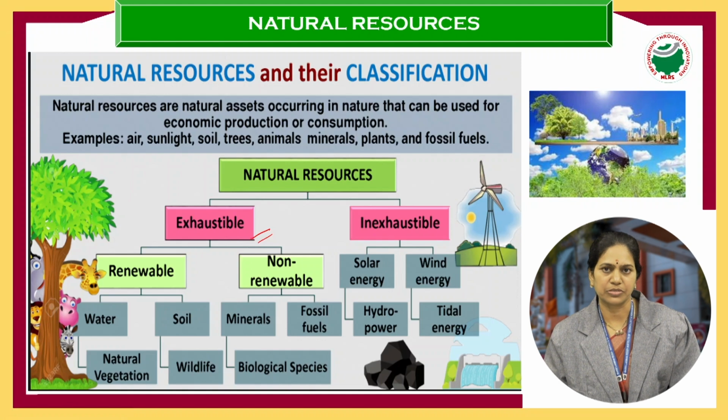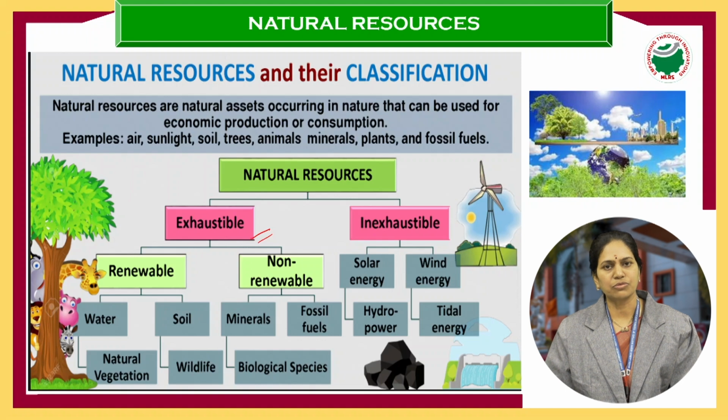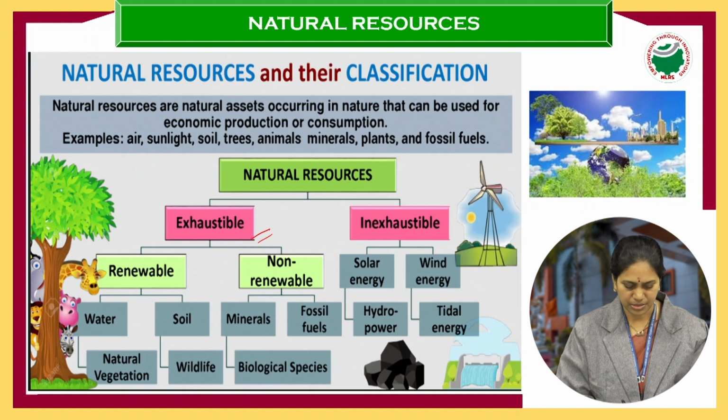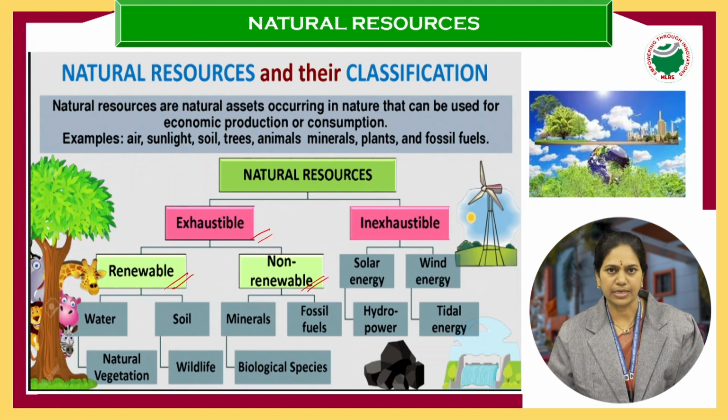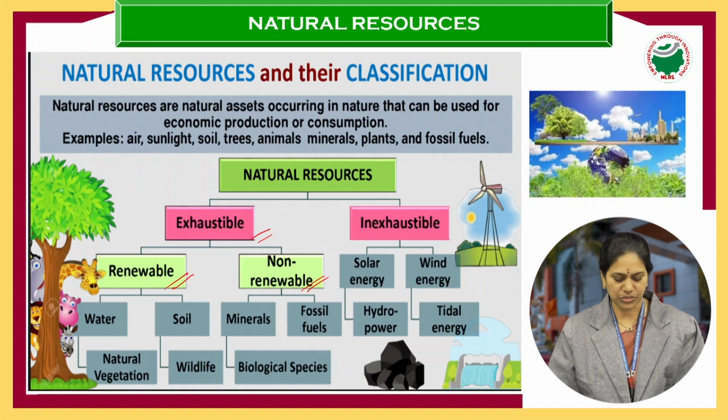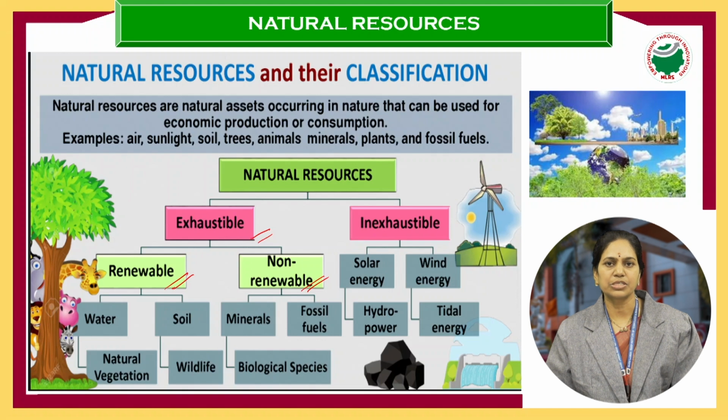Next are the exhaustible resources. As the name implies, they get exhausted after using them for a certain period of time. Exhaustible resources are of two types, renewable and non-renewable. In renewable, we have water, soil, natural vegetation and wildlife. Renewable means they are resources which can be replenished, recycled or replaced. After some time they are again back in the atmosphere.